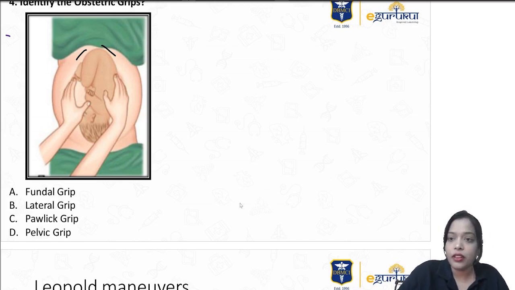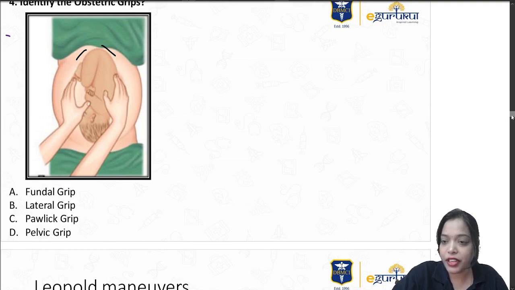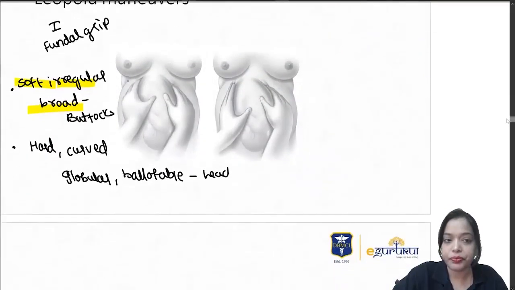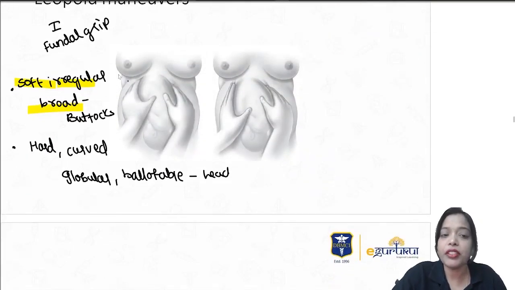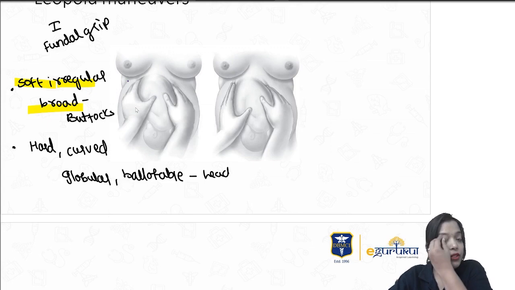So let's see the Leopold maneuvers and then come back to these grips and understand which grip they have given as an MCQ. So Leopold first grip is palpating the fundus. While you are palpating the fundus, it tells us what is present above. Whatever is present above, the other will be down. So it helps us tell the presentation, right? If the fundus is empty, probably it's a transverse lie. So if the fundus is empty, you can suspect it's a transverse lie.